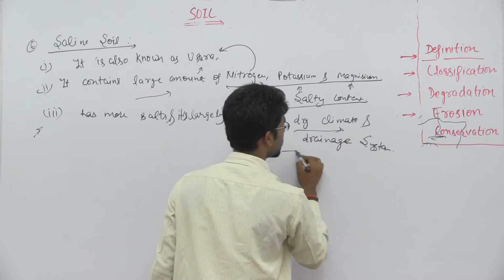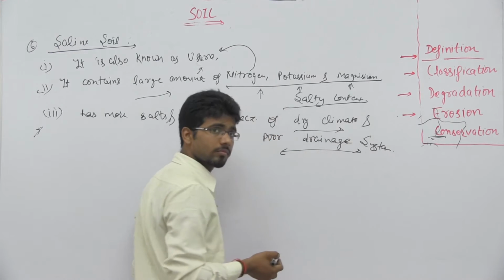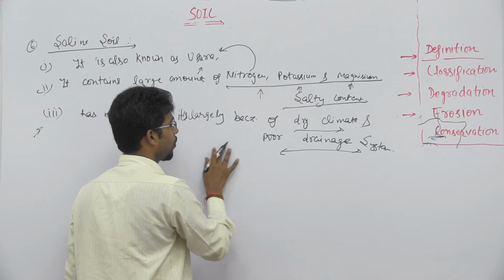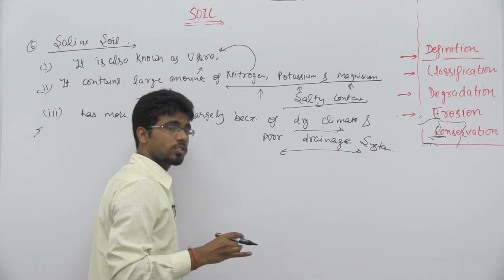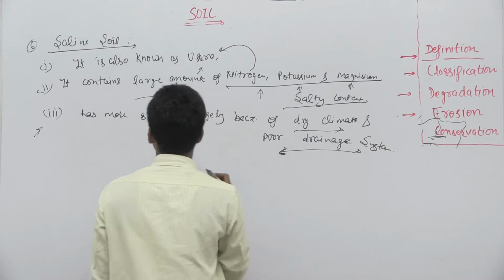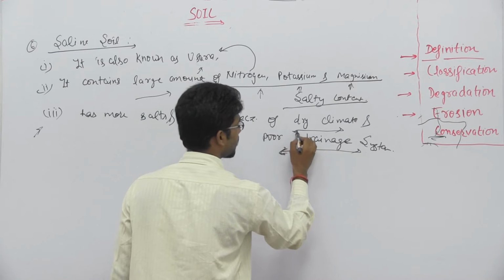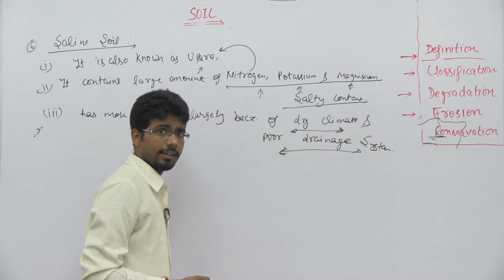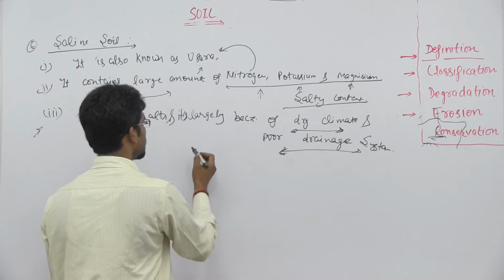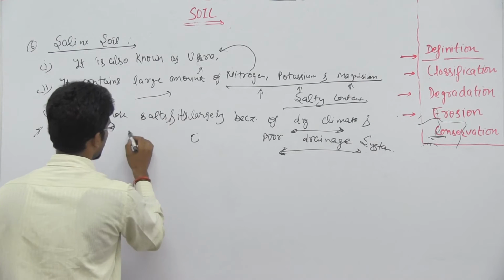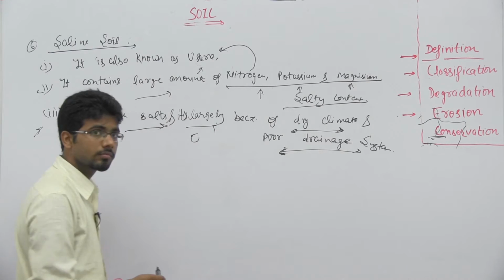So because of this dry climate and drainage system, the flow of water is not there, and because of dry climate, the pure water evaporates and the salty components remain in the ground. That makes it to have more salt.